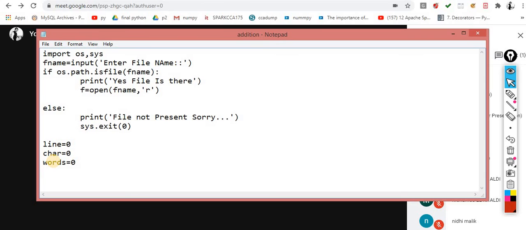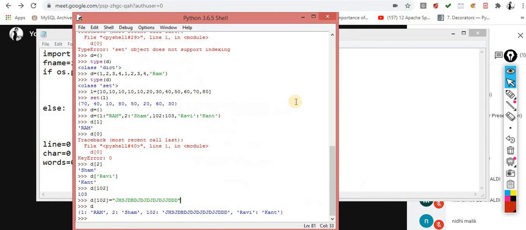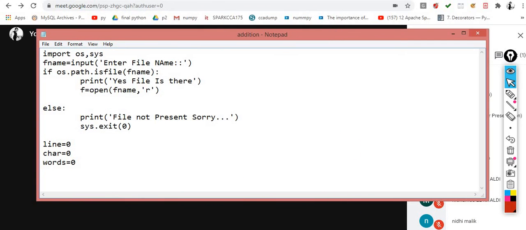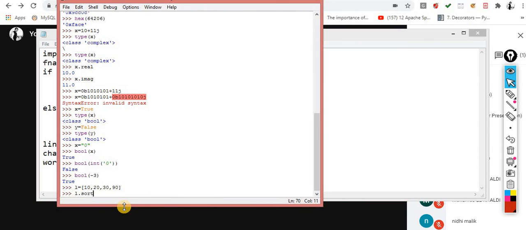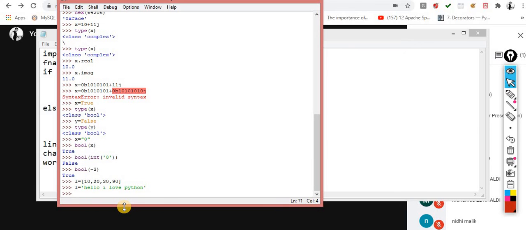The next thing is, what exactly do I have to do? The first thing is that I have to read the number of characters. So how can I read the number of characters? Very simple. If you want to count the number of characters in a string, nothing special is needed. Let's suppose this is my data. I read the data into text format, let's suppose "Hello, I love Python", and we know how we can read the data into string format.